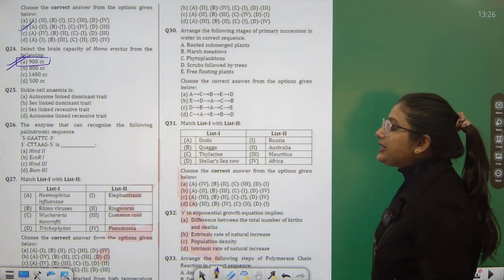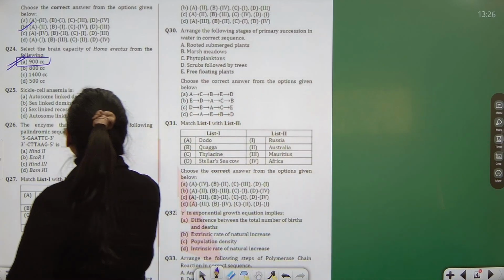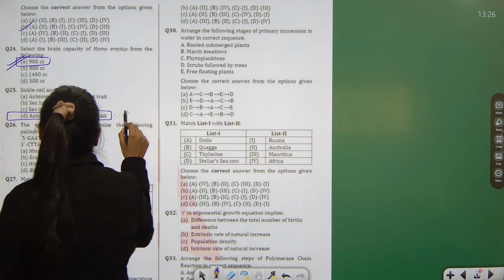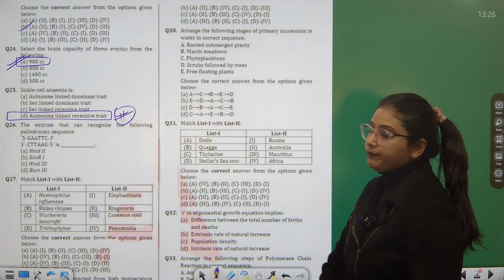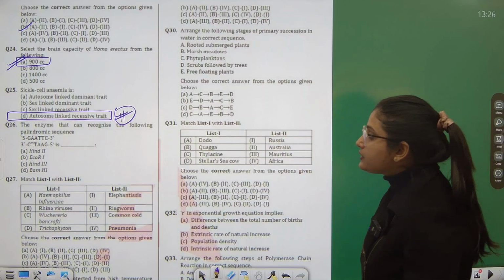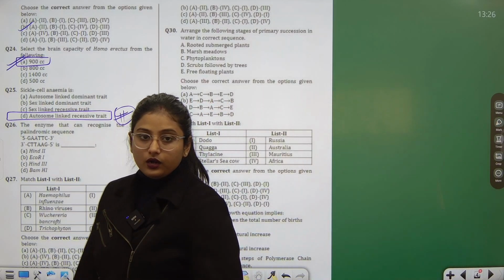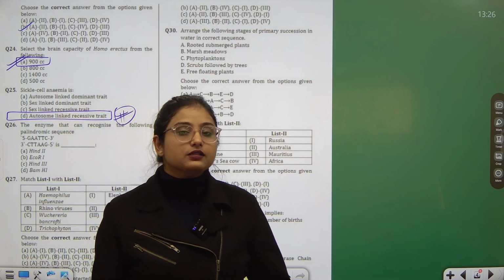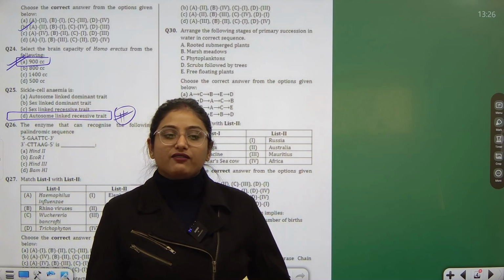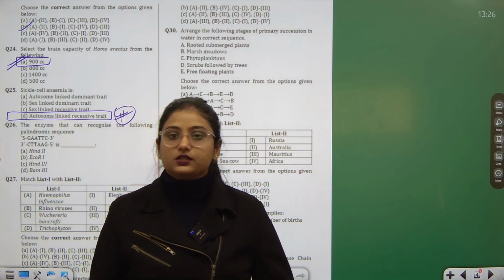Then sickle cell anemia is an autosomal linked recessive trait. Now I will tell you why. Sickle cell anemia is not a dominant trait. For example, there is a couple. One person has sickle cell anemia and the other person is normal.